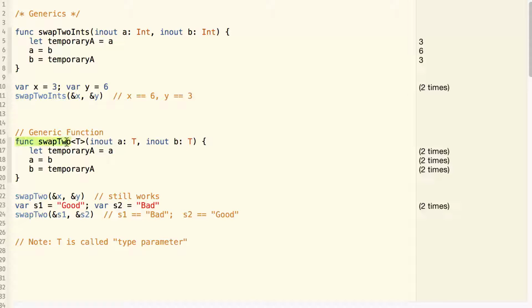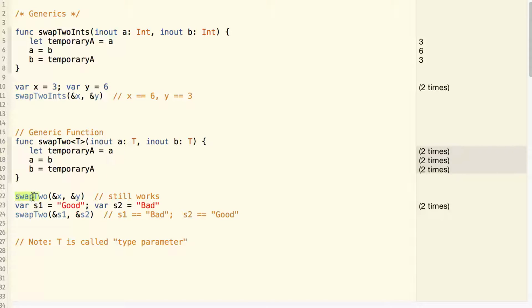Here we are rewriting the function with generics. Swap2 with the generic type of T. T is a generic type to denote the data type of the data being processed. And T can be integer, can be double, can be string, can be any classes. And the function body is exactly the same as the previous one.